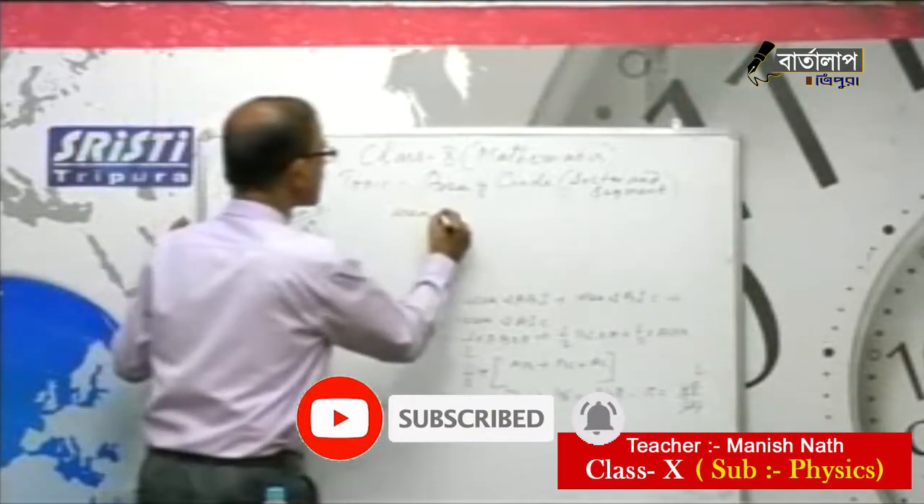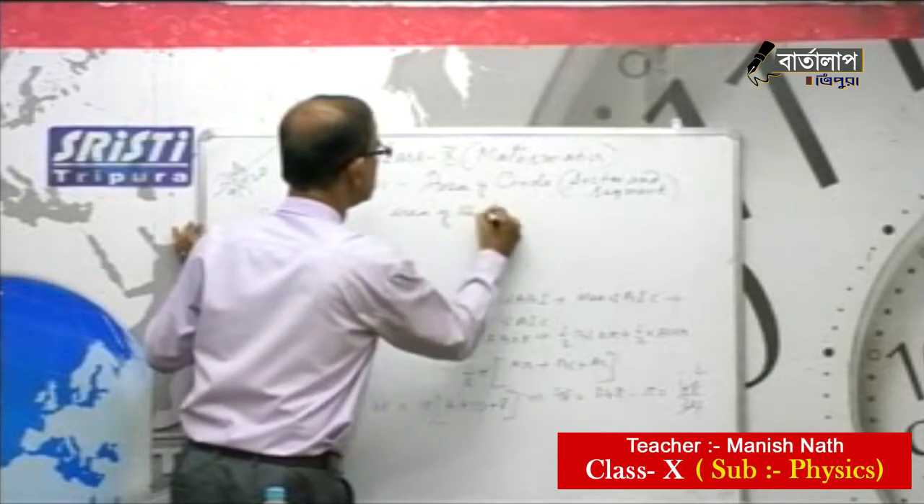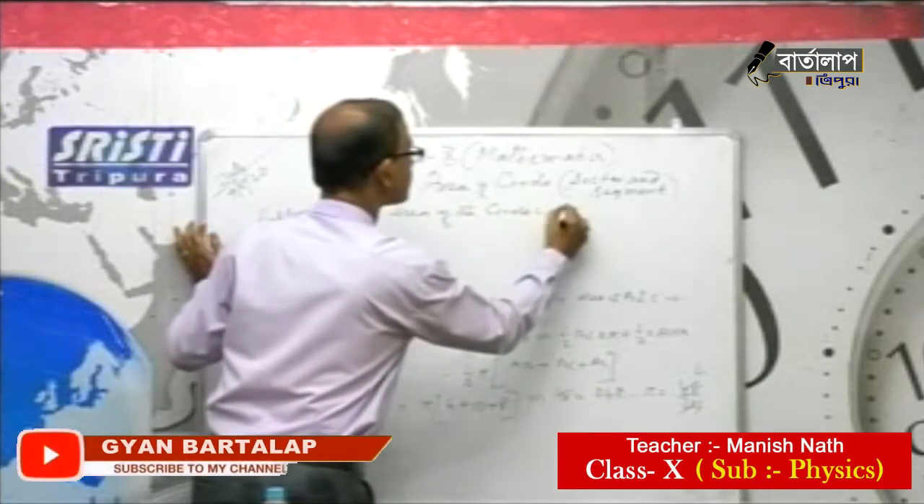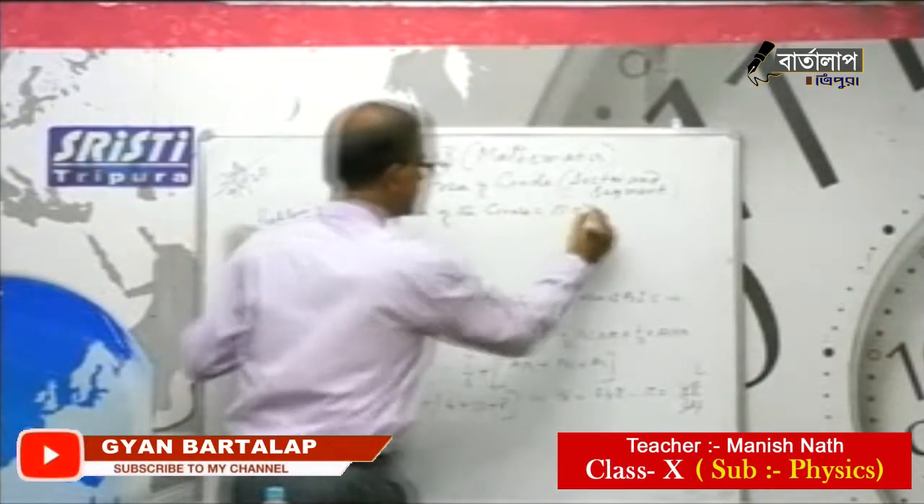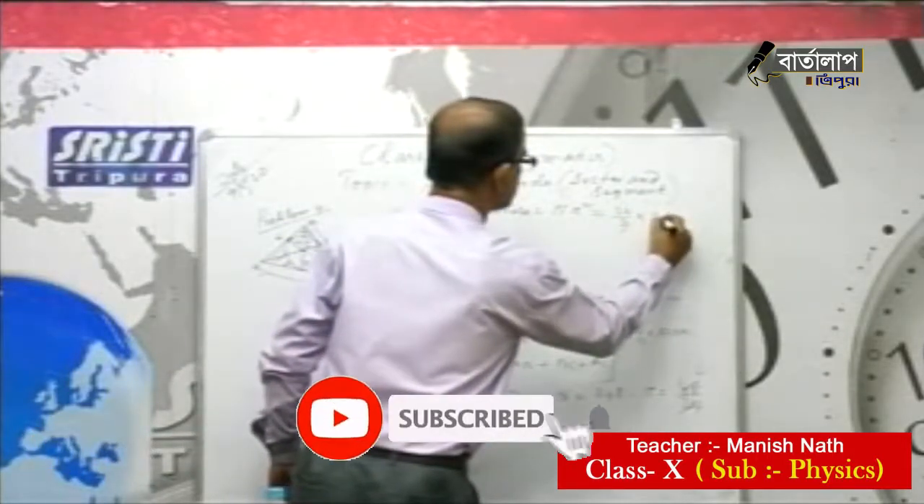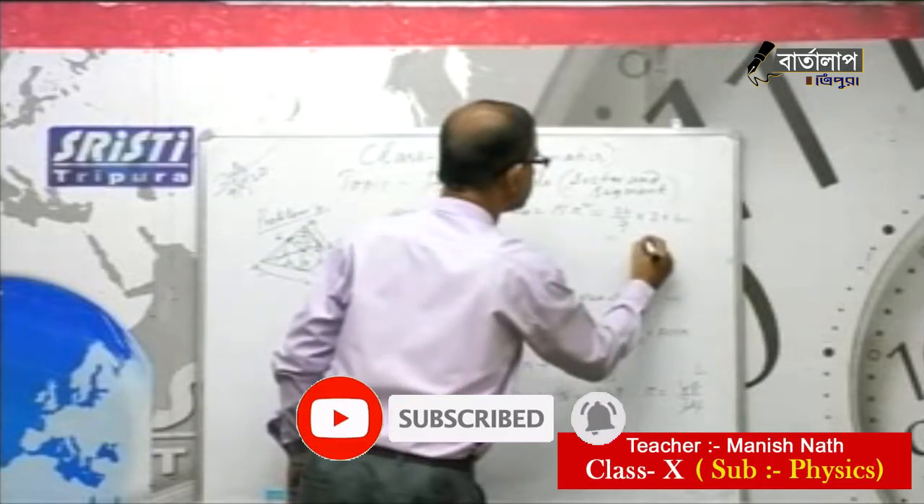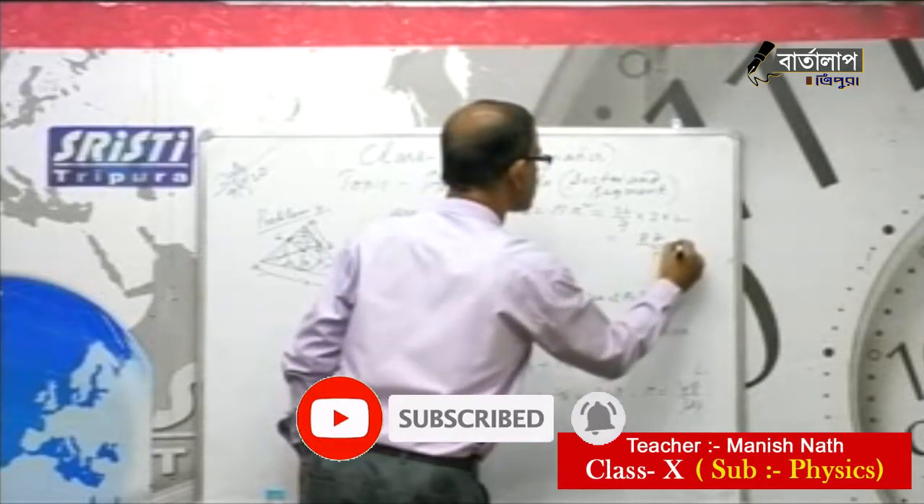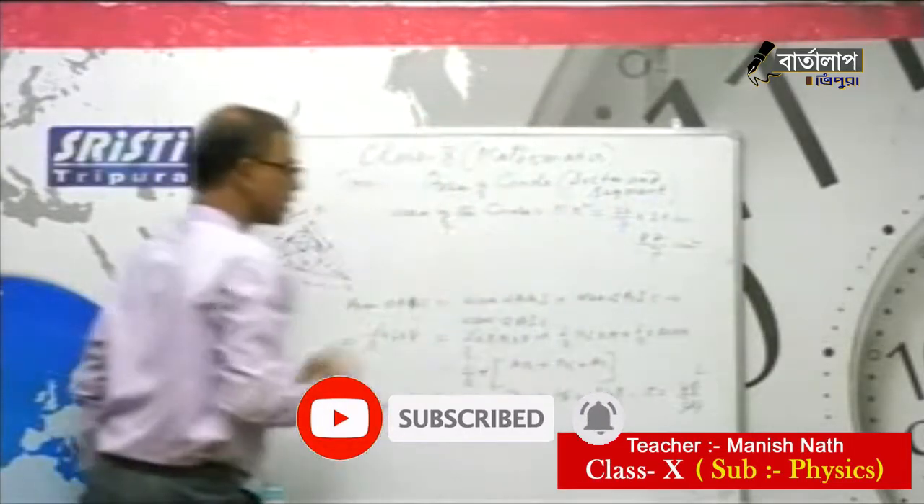So area of the circle is pi r square. This is equal to 22 by 7 into R, which is 2, into 2, which is 88 by 7 centimeter square. So that is the area of the circle.